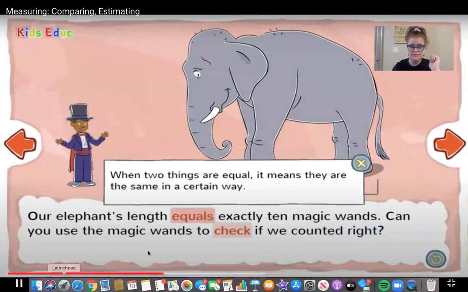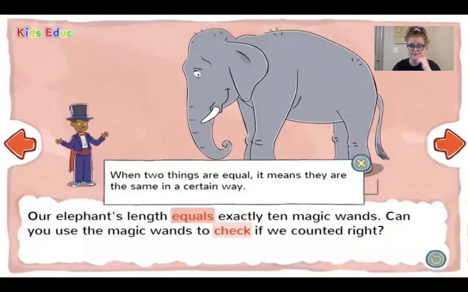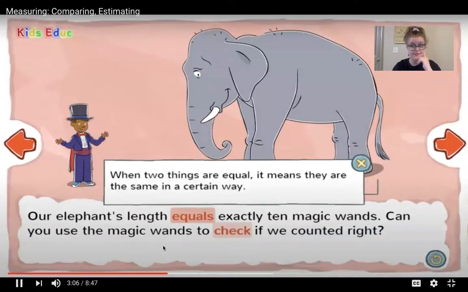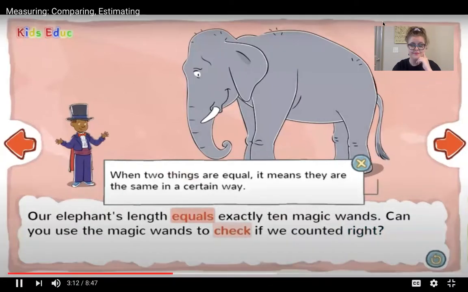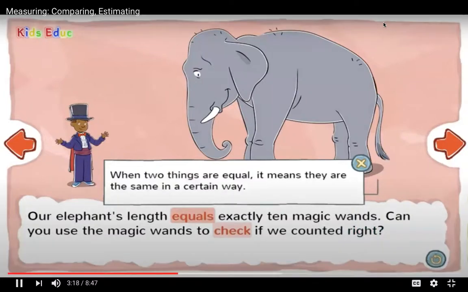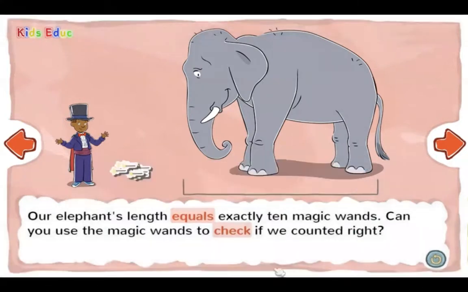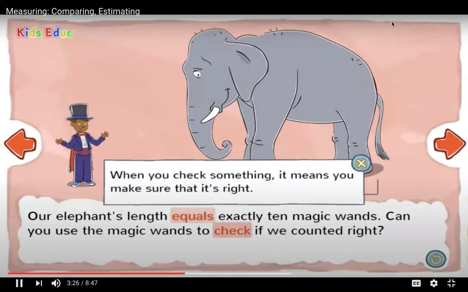Equal. When two things are equal, it means they're the same in a certain way. A magic wand is a lot skinnier than Jeffy, and it weighs a lot less than Jeffy. One magic wand by itself is a whole lot shorter than Jeffy. But put 10 magic wands in a row, and the wands and Jeffy are the same length. They're equal. Check. When you check something, it means you make sure that it's right.